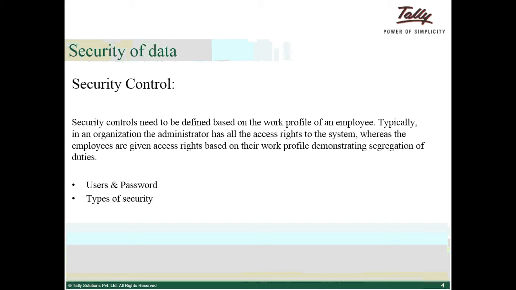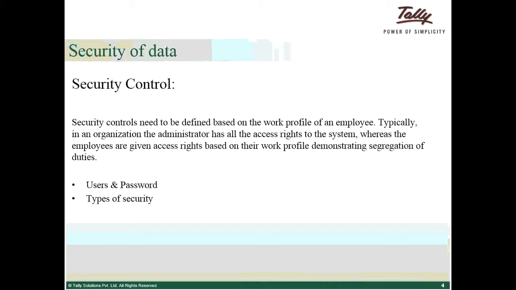So through security control, you can restrict the user in order to pass the transaction, edit the transaction, and delete the transaction also. For example, if you have a data entry operator, they are supposed to only pass the transaction but not to delete the transaction.